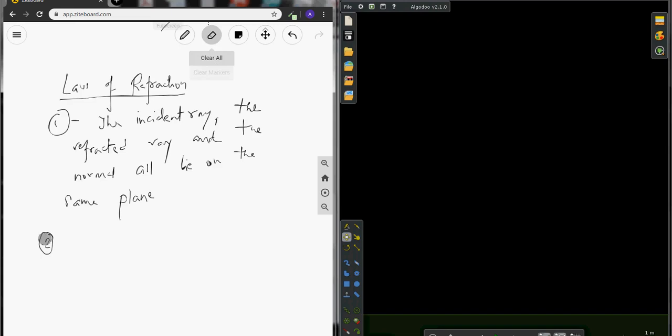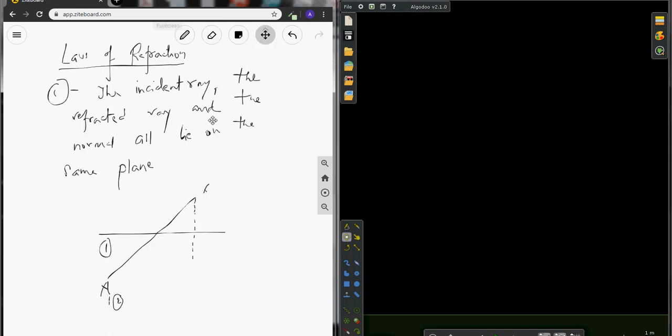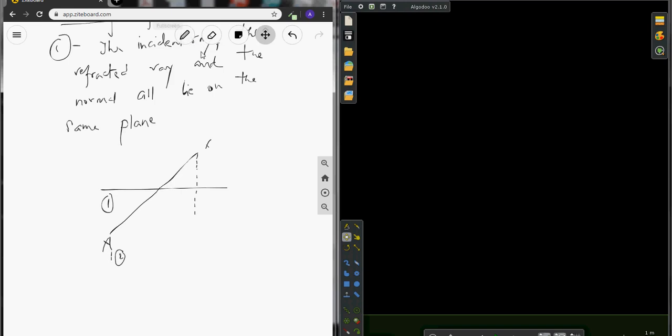what I mean is, this is the interface x, y, which is separating two mediums. This is medium 2, this is medium 1.